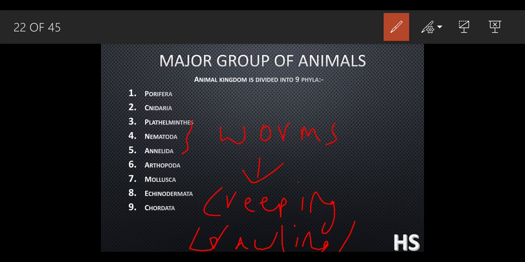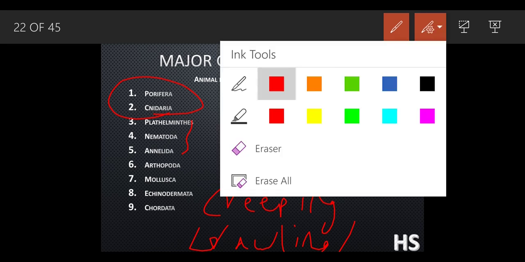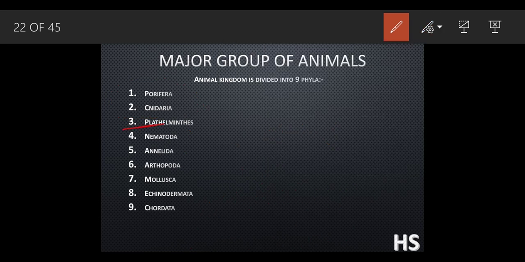Now, crawling and creeping means what? See, before, in porifera and cnidaria, these two parts, the organisms were fixed at one position. They can't move, right? But these can move. This flat helminthes, nematoda, annelida, but not with the help of legs. They are going to move with the help of their body, okay, by crawling and creeping, like a snake. It does not have legs, yet it can go from here to there through crawling. So this is the crawling part, flat helminthes. The name itself suggests flat.